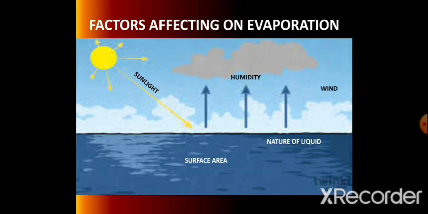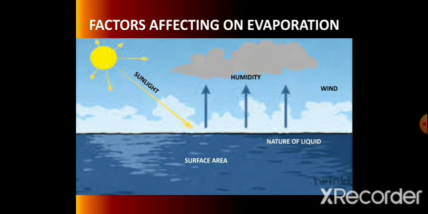Another one, the nature of liquid. If the nature of liquid is volatile, then this volatile liquid evaporates faster than the non-volatile. Volatile liquids boil below 100 degree temperature, that is less than 100 degree temperature. For example, alcohol boiling point is 78 degree, acetone boiling point is 56 degree.